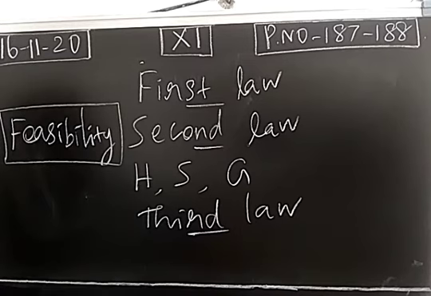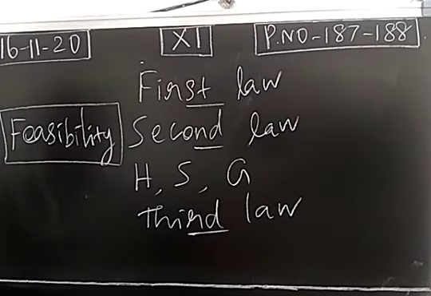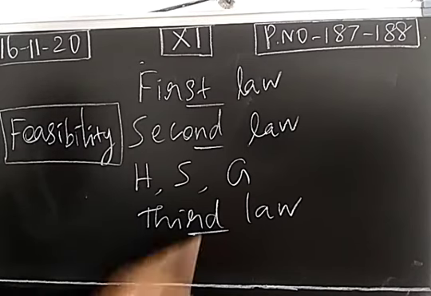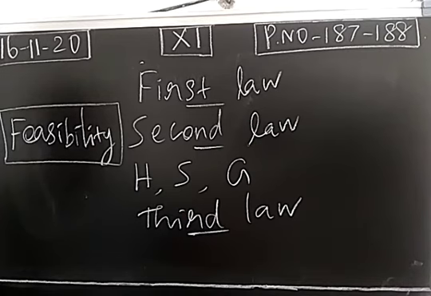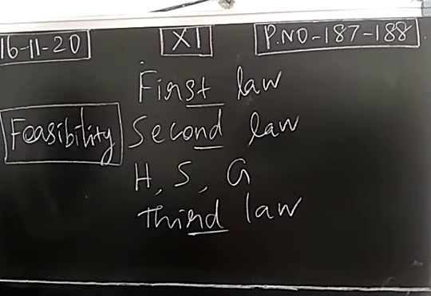So we can find whether the reaction is feasible or not. To find the feasibility of a reaction, we need thermodynamics data. For example, enthalpy changes, entropy changes, then free energy changes. With the help of the values of these functions, we can find the feasibility of the process.